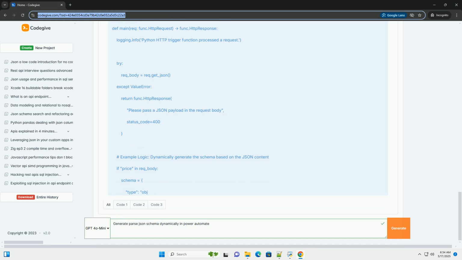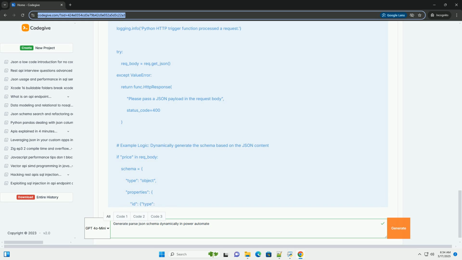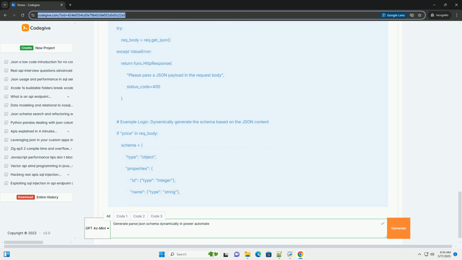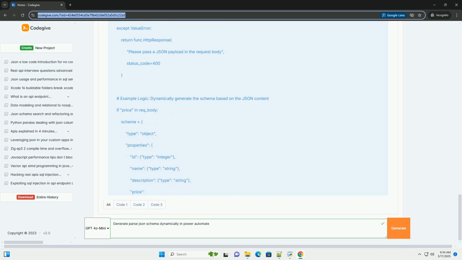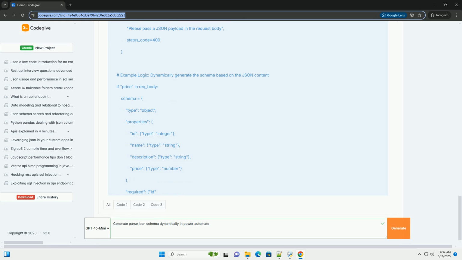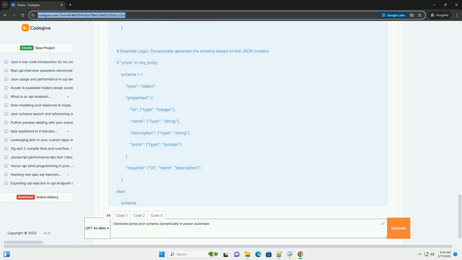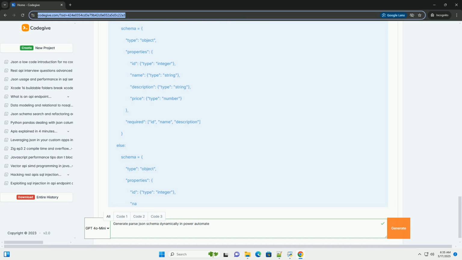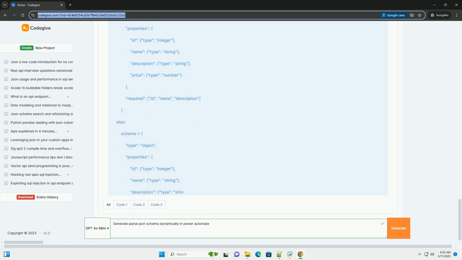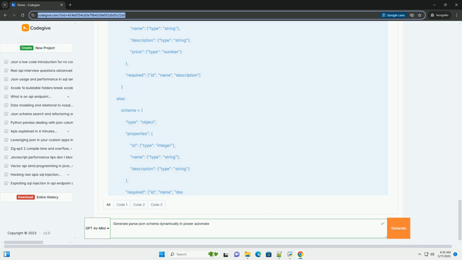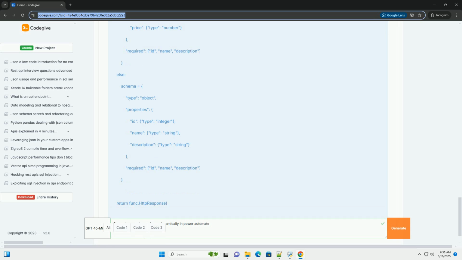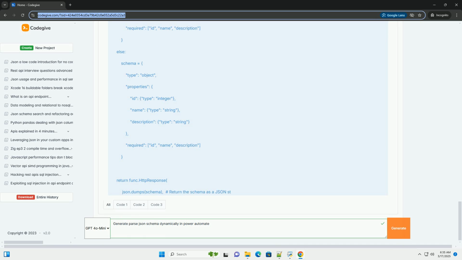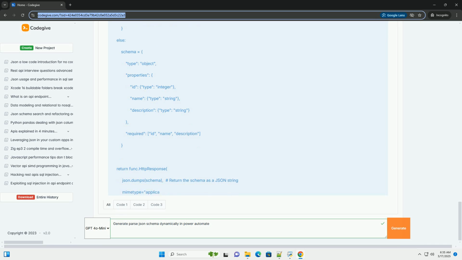Why dynamically generate JSON schemas? The parse JSON action in Power Automate is crucial for working with JSON data. It converts a JSON string into a structured object that you can then access and manipulate within your flow. However, it requires a predefined JSON schema to understand the structure of the JSON data.